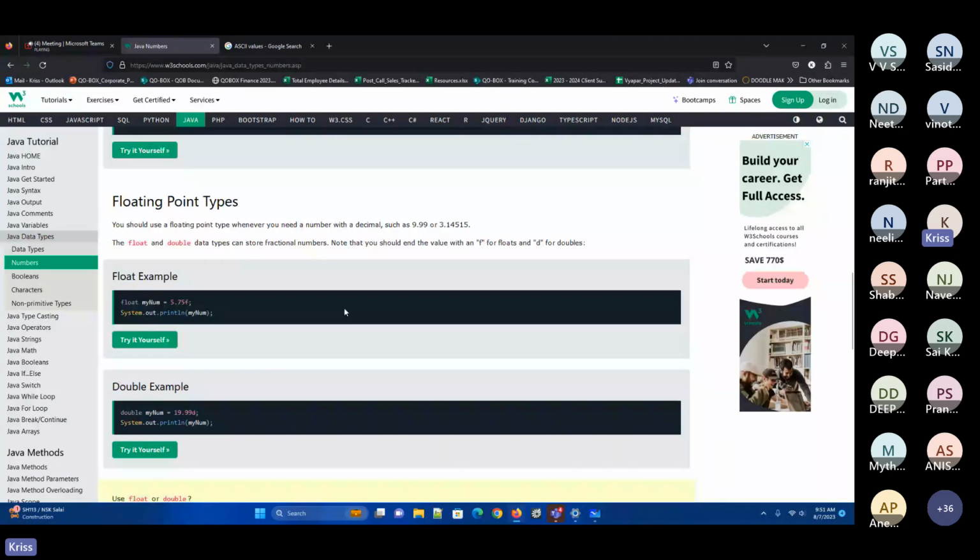When you have decimals, here they have given floating point. Whenever you need a number with a decimal, like 9.99, and anything in the 6 to 7 digit range, then we'll be using this one. Always remember that the float and double data types can store fractional numbers. Note that you should use the suffix f for float and d for double. None of the people asked me this. I thought someone would be asking me.